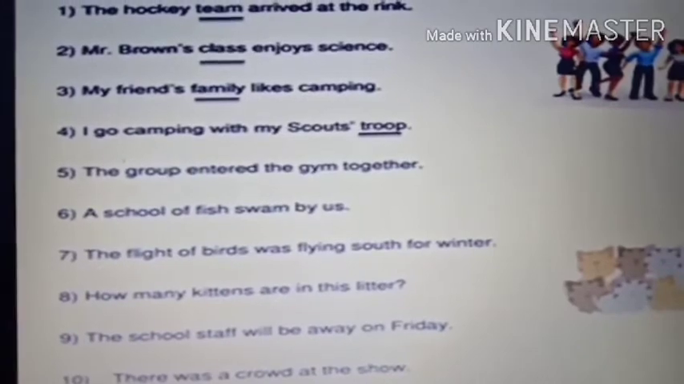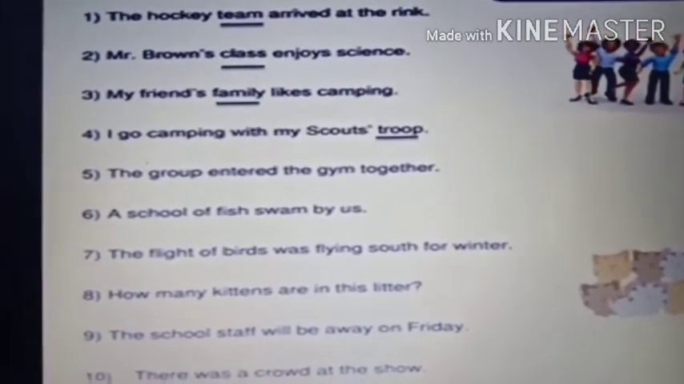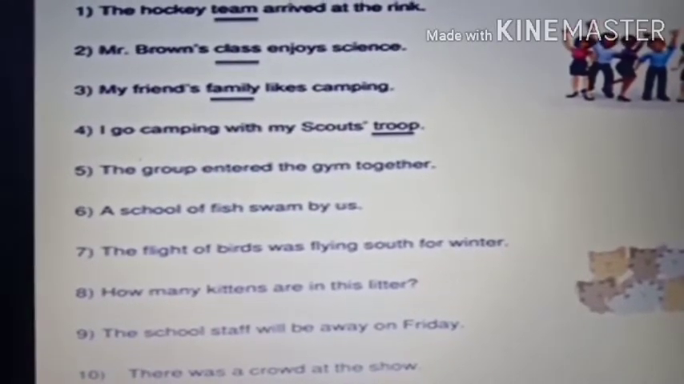Even in schools there is an NCC group. So that all is called scouts troop. It is called troop. Understood? So a group of scouts is called troop.